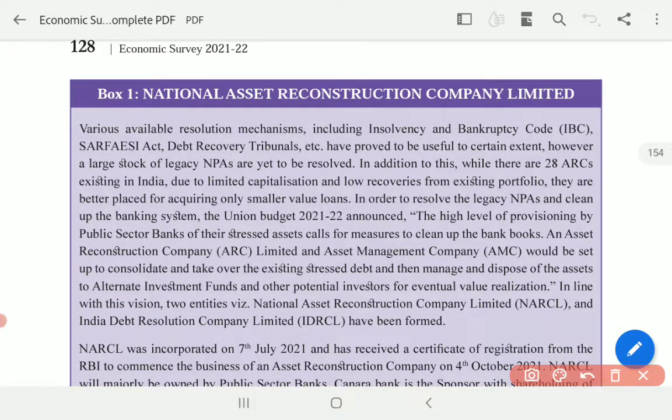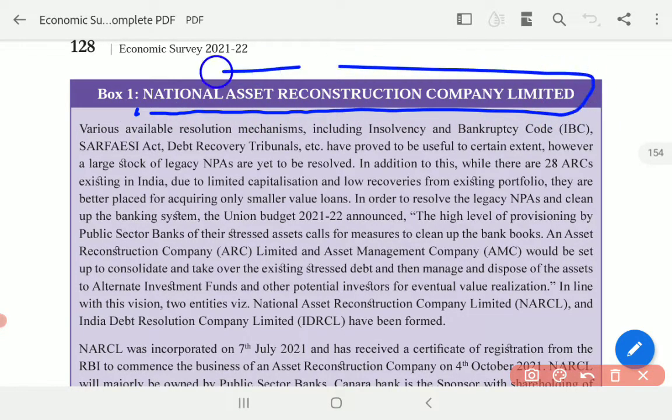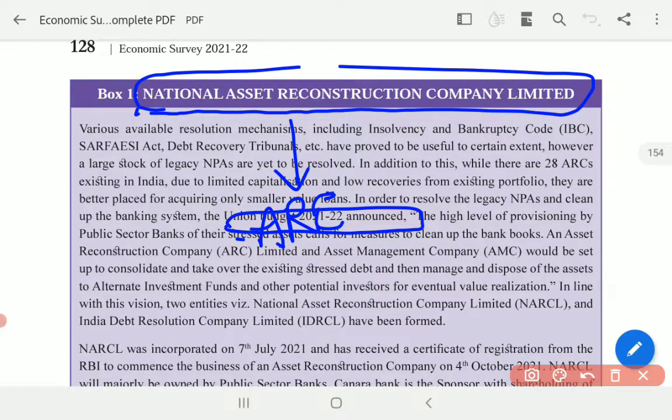Today we are going to discuss an important topic from the economic survey, the National Asset Reconstruction Company Limited, which was created by Government of India. It is an asset reconstruction company, which was announced in Union Budget 2021-22. It was formed with the purpose of clearing the NPAs in banks.